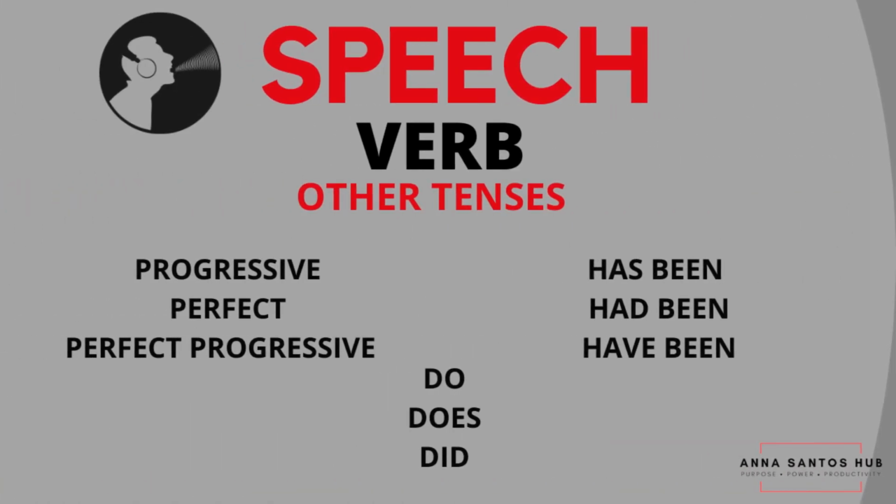You may also recall the more complicated tenses that we have in the English language, such as progressive tense, perfect tense, and perfect progressive tense. We also have the use of has been, had been, and have been, and the grammatically correct usage of the verbs do, does, and did. And I'm not going to specifically discuss all of this now, and I'll have this saved up for next time, okay?